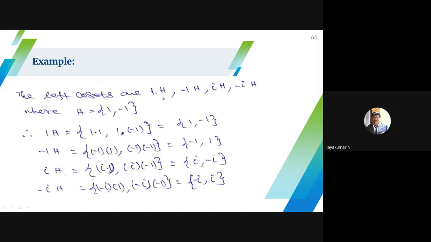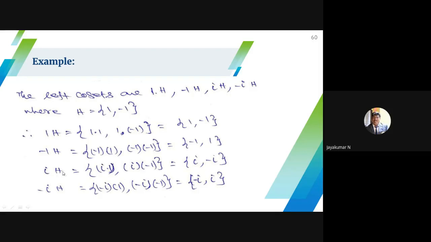So 1H is one quotient, minus 1 H another, iH a third, and minus iH a fourth. H is a subgroup of G, namely 1 and minus 1. To list 1H, fix 1 and multiply with the elements of H: 1 into 1, 1 into minus 1. For minus 1 H, fix minus 1 and multiply with the elements of H: minus 1 into 1, minus 1 into minus 1.